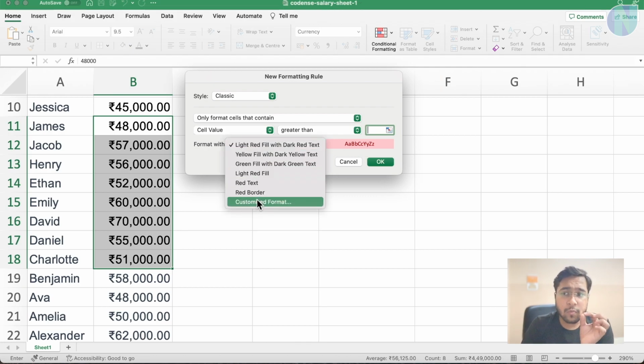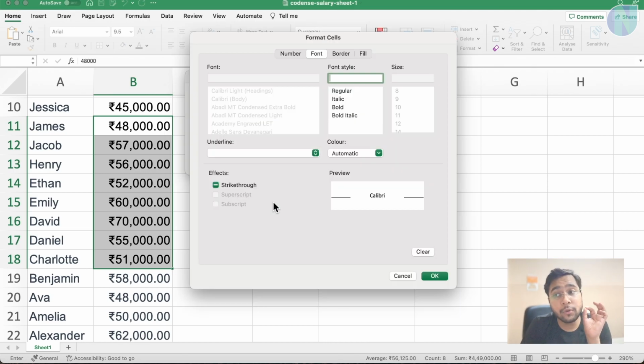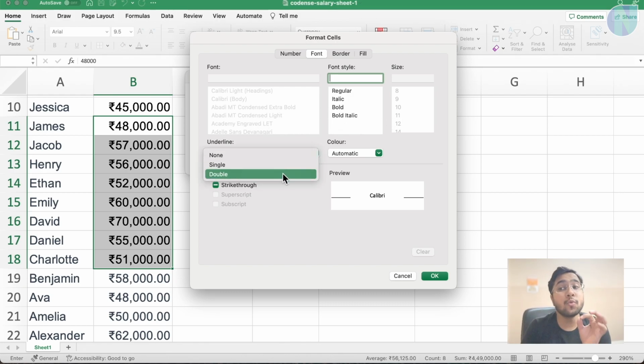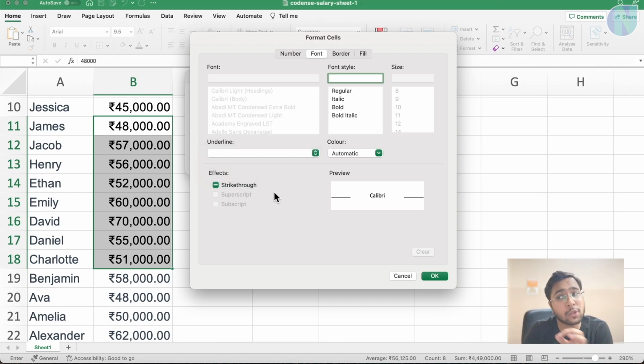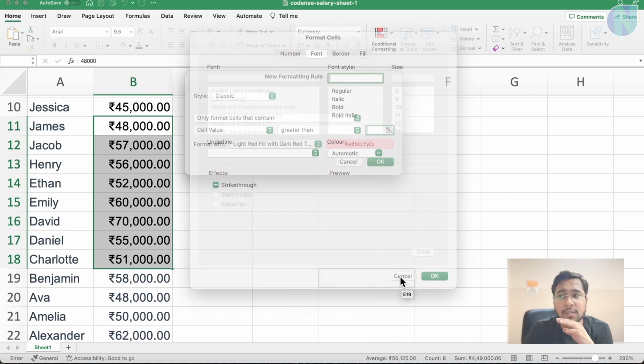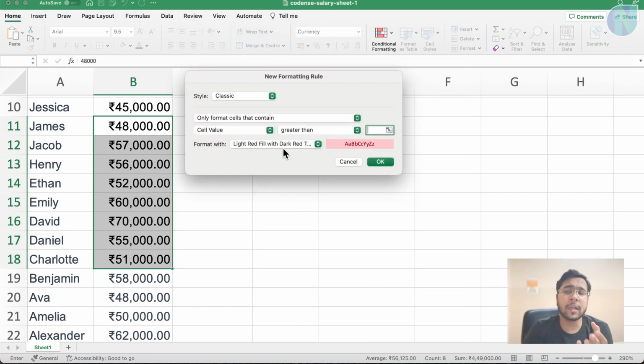You can also put your custom format, not only these 5 or 6. You can put your custom format, you want green, violet, blue, any other color, any other font, any other font size, any other underline. You can set it. You can strike through a text as well. Strike through means cut the text. So yes, a lot of formatting is possible.